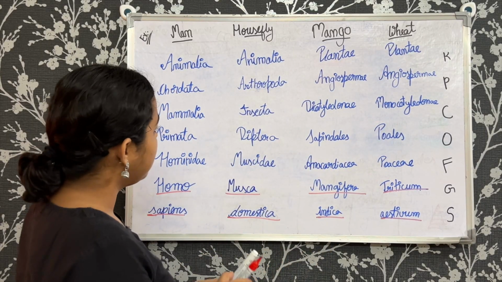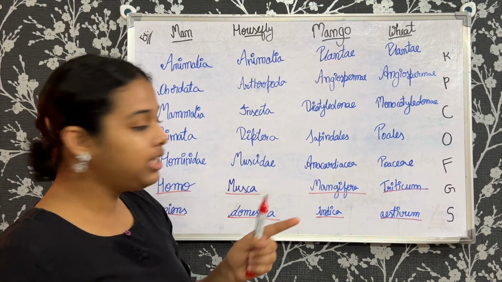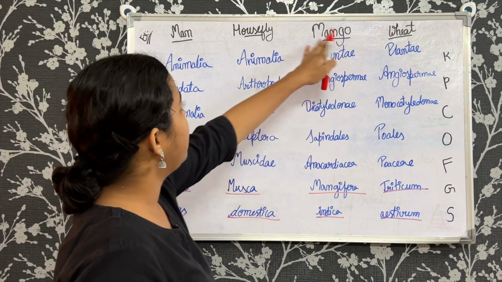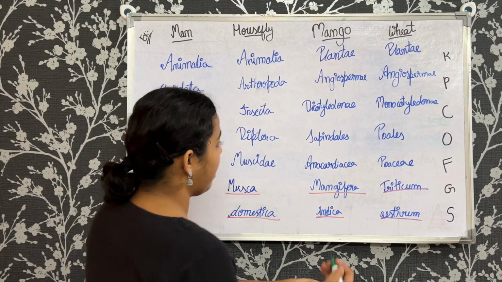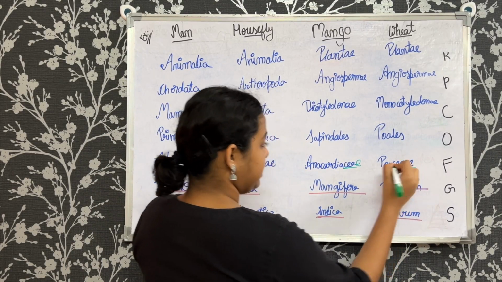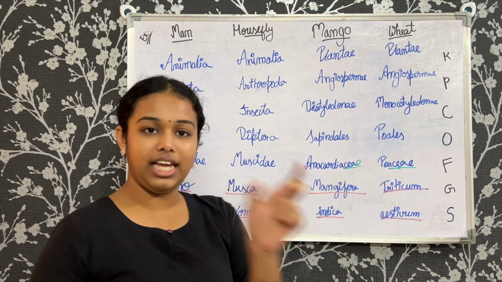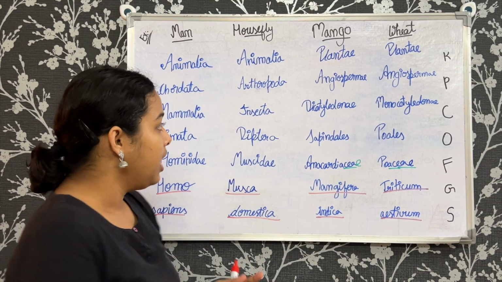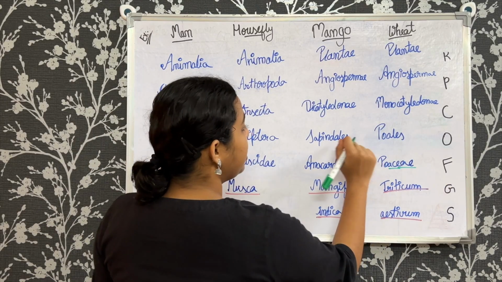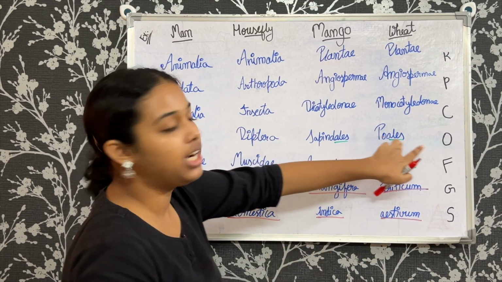So I'll show one more small example, a pattern that I have noticed. In mango and wheat here we have aceae at the end of the family, Anacardiaceae, Poaceae. Now when we come to order here, you have Sapindales, Poales, the ales part is coming here.